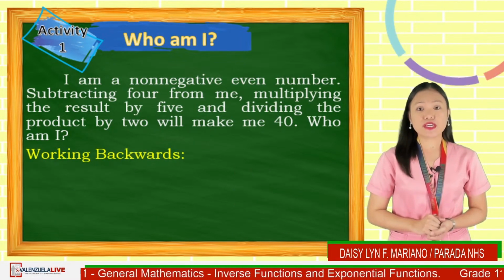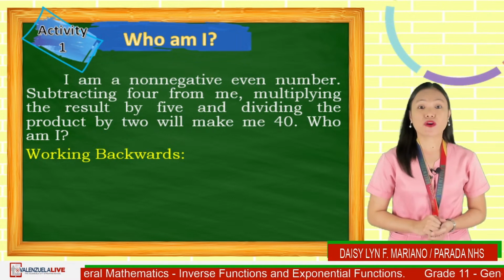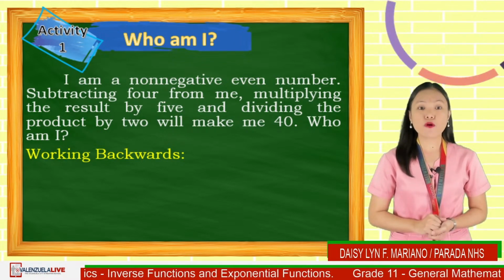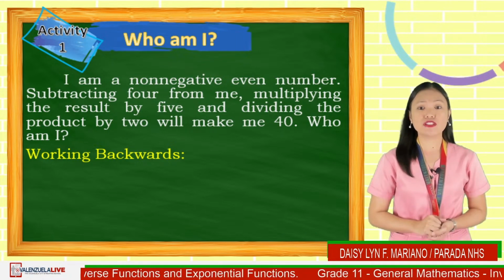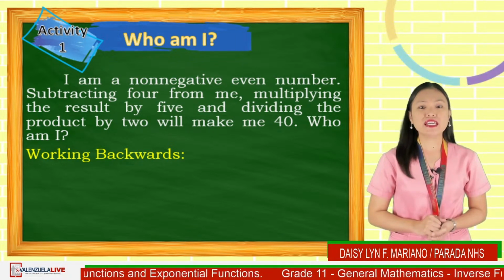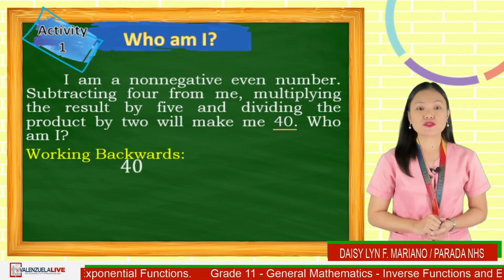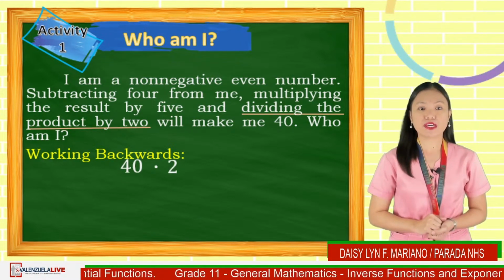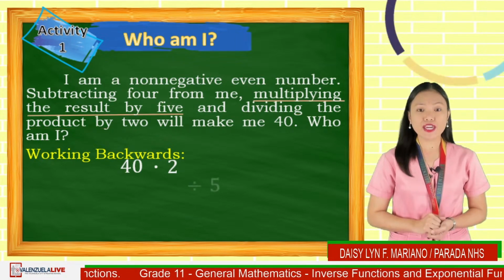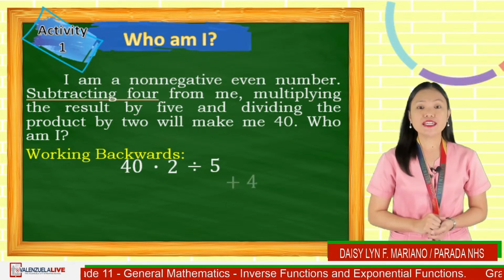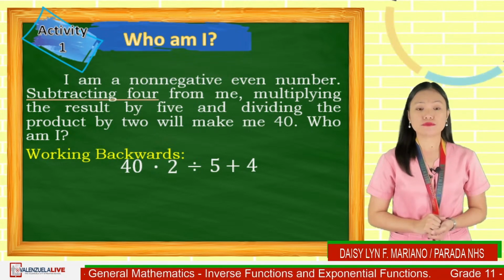Another technique that you may have used is working backwards. From its name, we start answering from the end, performing the inverse of the given operations until we reach the beginning of the problem. That is 40 times 2 instead of dividing by 2. Divided by 5 instead of multiplying by 5. Adding 4 instead of subtracting 4.